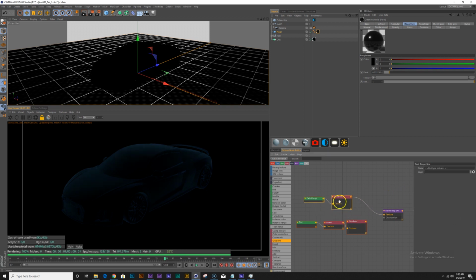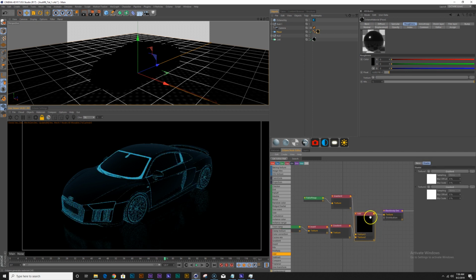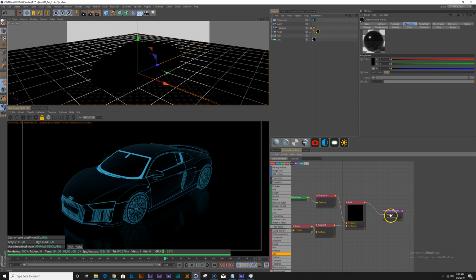And then with these two nodes, I can combine them using an add node. So let's pipe this into texture 2, texture 1, and then pipe that in. So that's looking pretty good. So that's the basic setup we have.